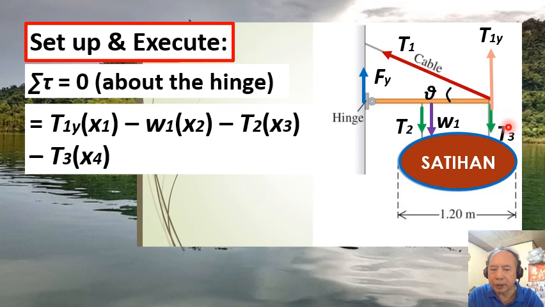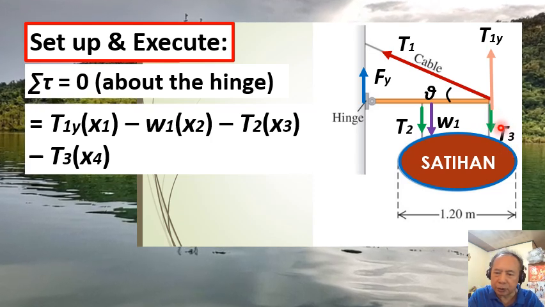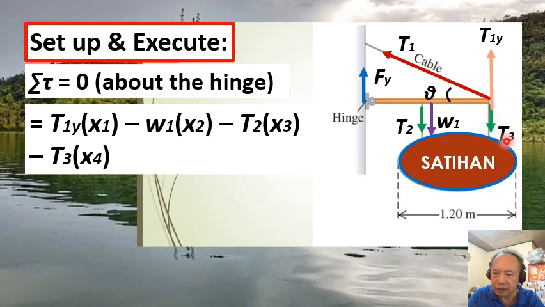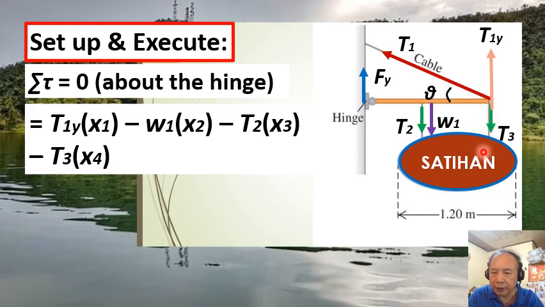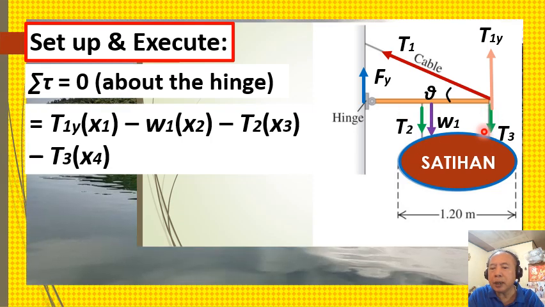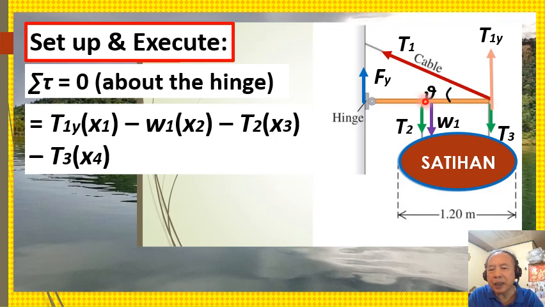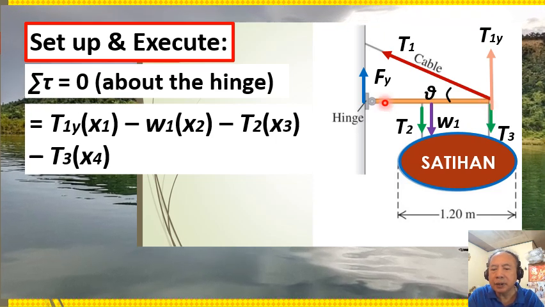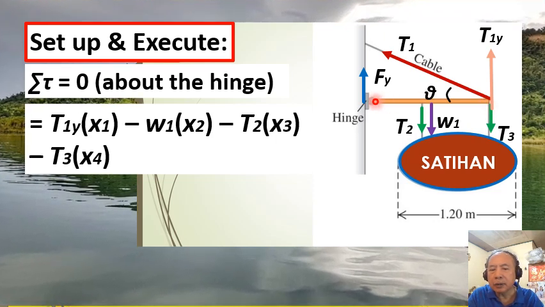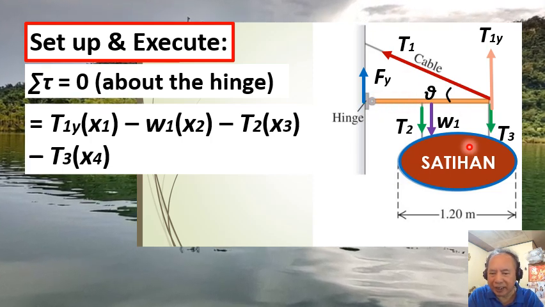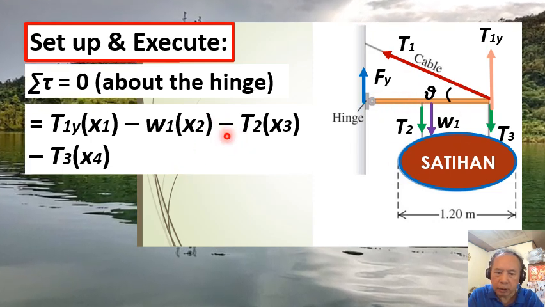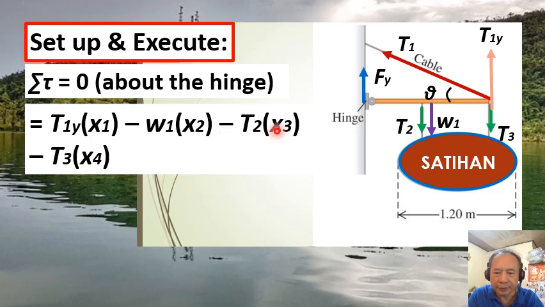And the last torque is produced by tension number 3, or T sub 3, whose direction is downward. Both T2 and T3 tend to make the lever, or the beam, rotate clockwise. So they're both with minus signs, right?